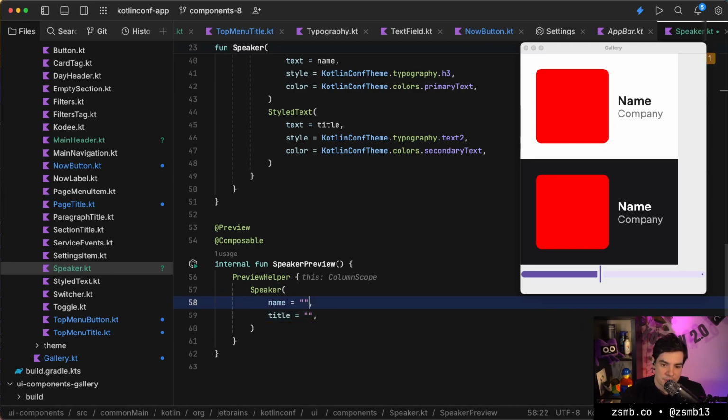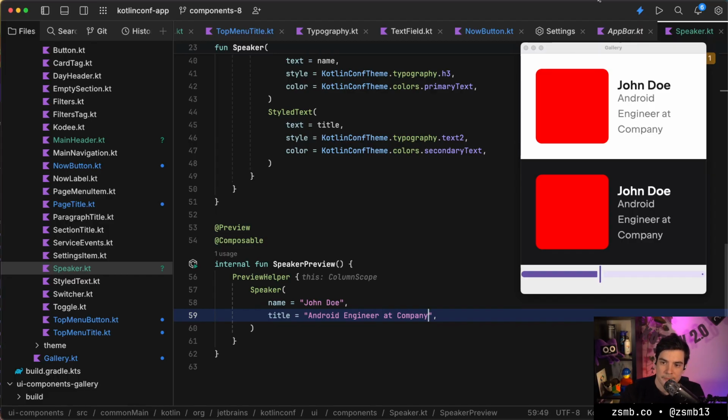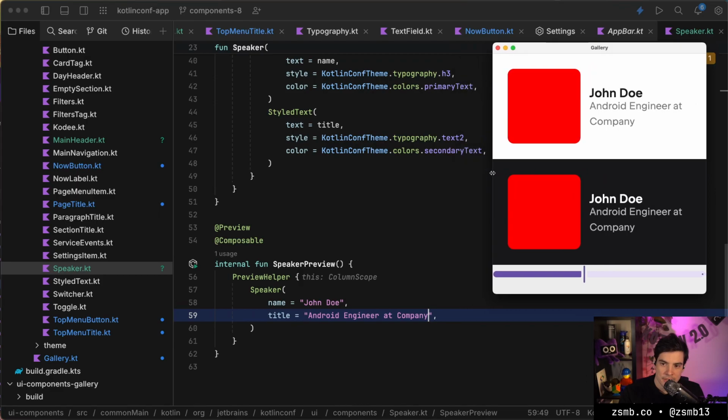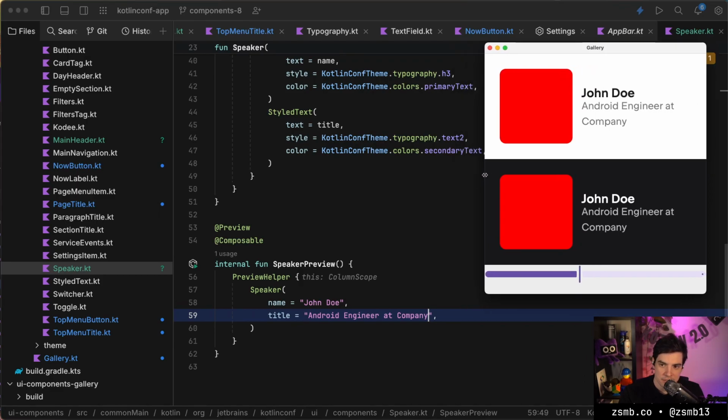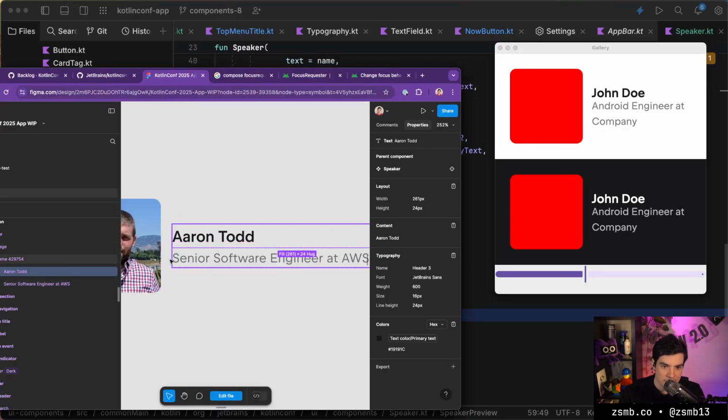Okay, name and title. Let's see if AI suggests a name. It just says name. Excellent. There we go. So that's looking okay layout wise. I don't like the spacing between the lines, that's for sure. So let's revisit that.